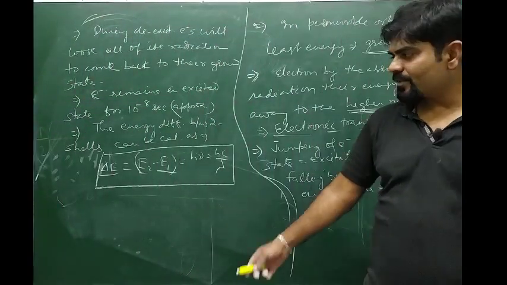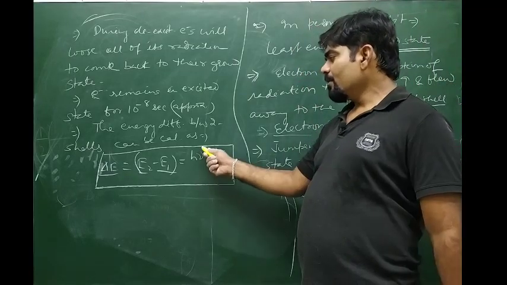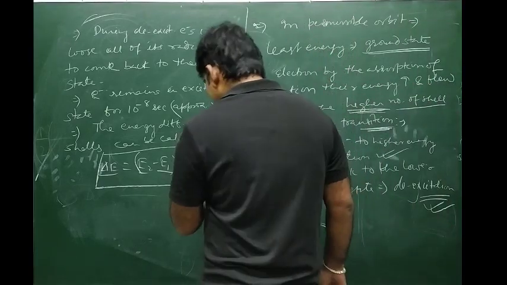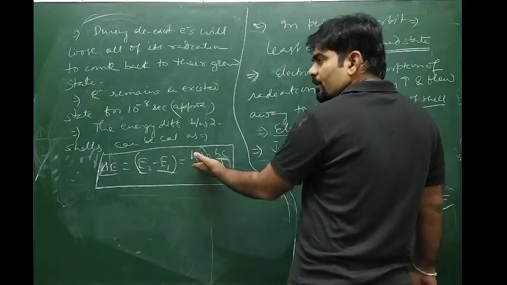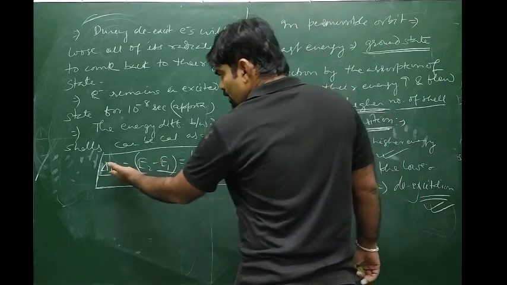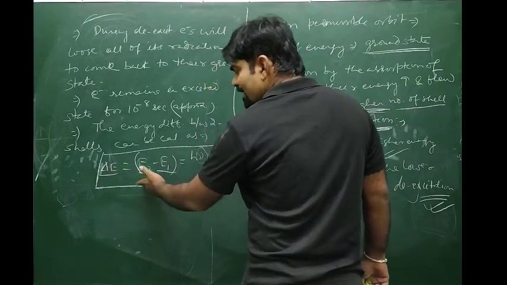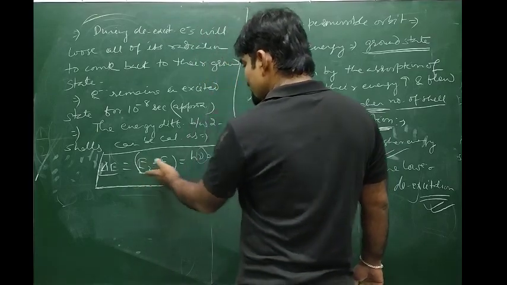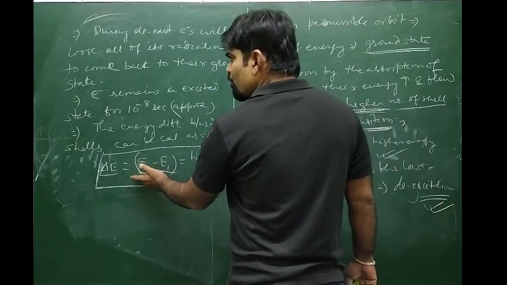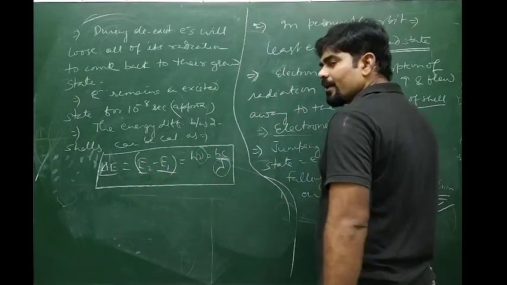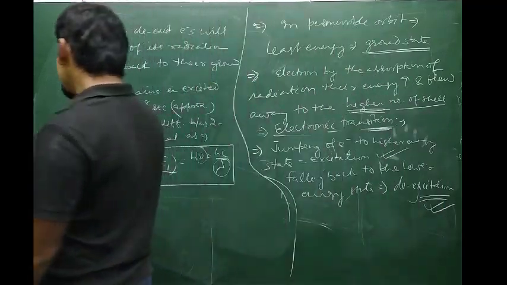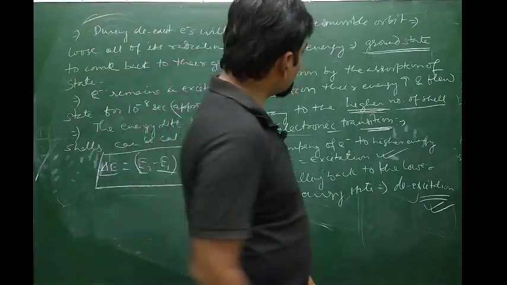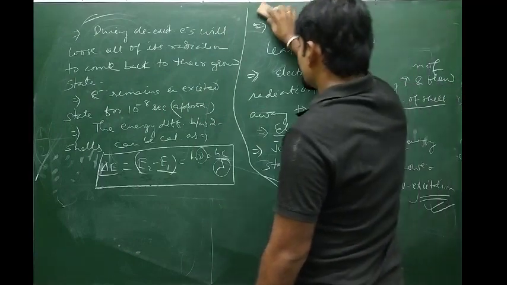Each packet or bundle will have a certain value of frequency or wavelength. So by taking up one photon of that lambda or nu, the electron undergoes excitation or de-excitation and changes its energy level. So the energy difference between two shells must be equal to the energy of each photon: del E equals E2 minus E1, that is h nu or hc by lambda.